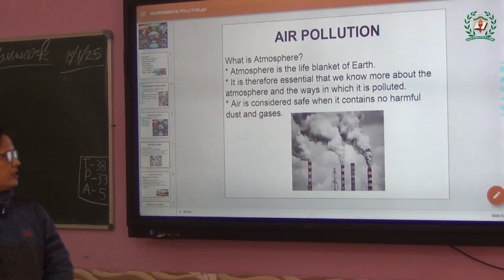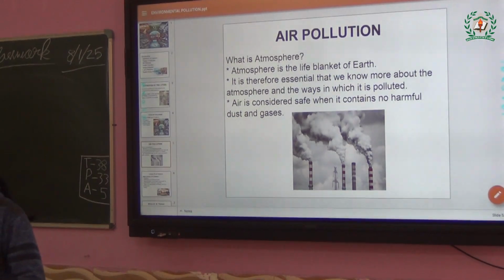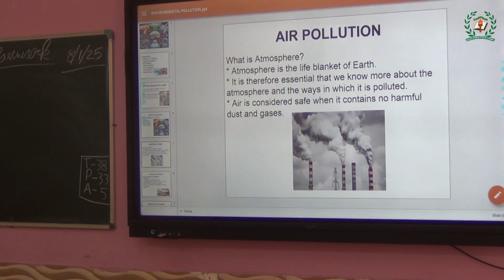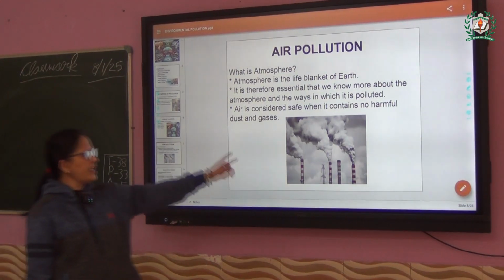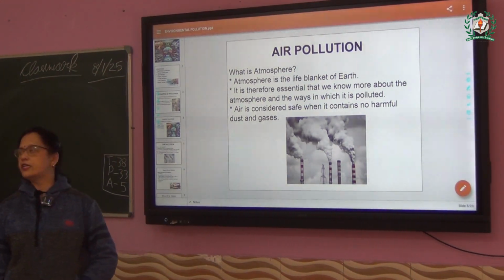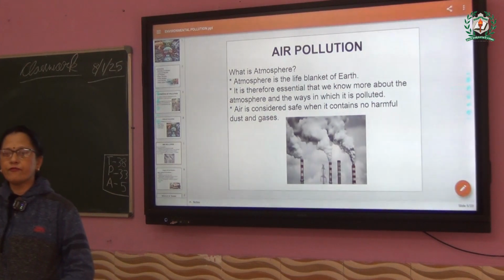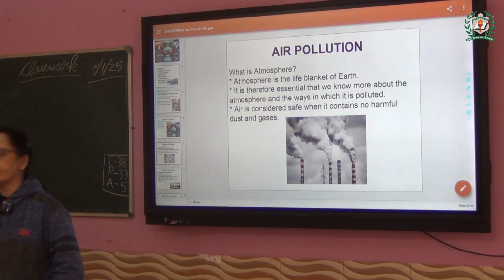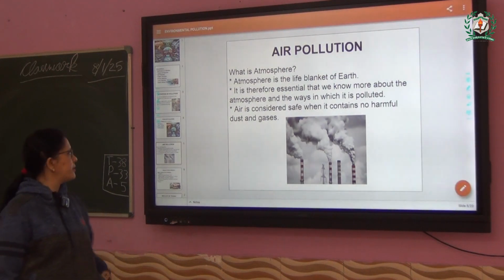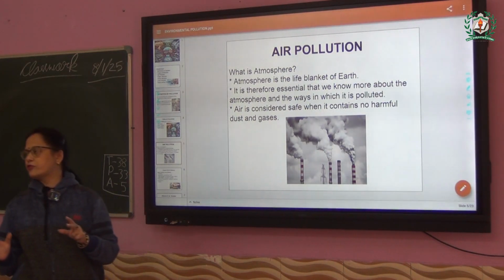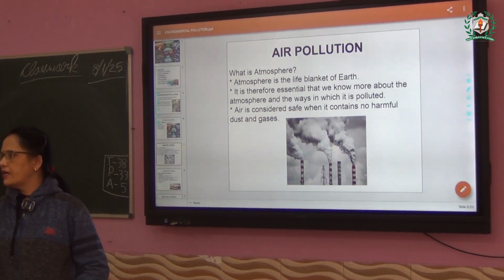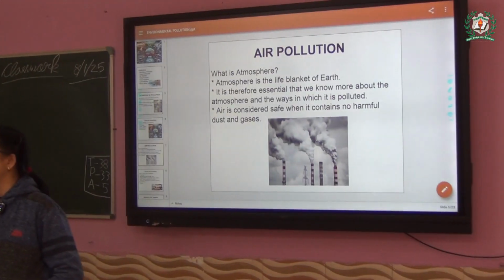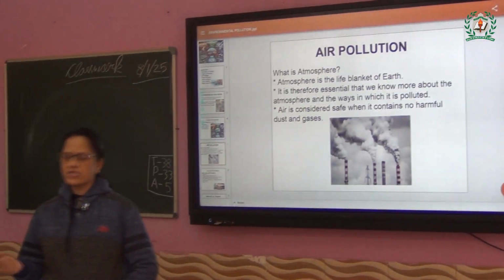If there is no atmosphere, there will be many problems. Why is it essential? It is essential because we get many things from the atmosphere, breathing also, and other useful things. Air is considered safe when it contains no harmful dust or gases. If there are no harmful things, that means the atmosphere is safe. So, is it clear what the atmosphere is? Yes or no, tell me. Yes, ma'am. Okay.